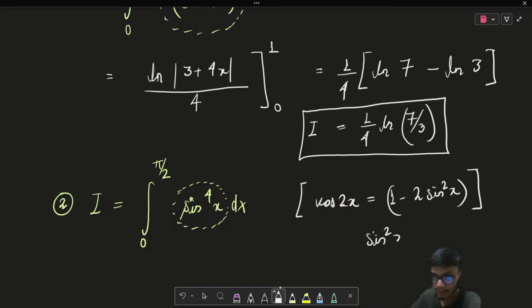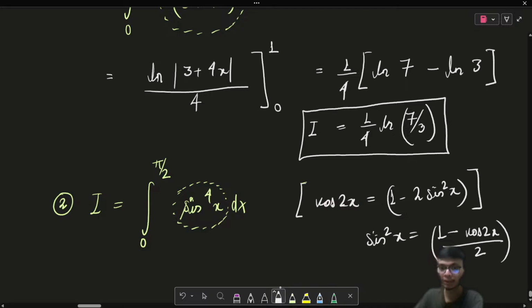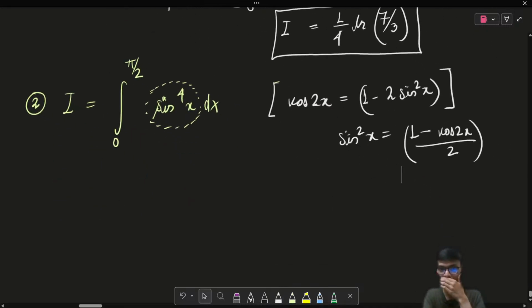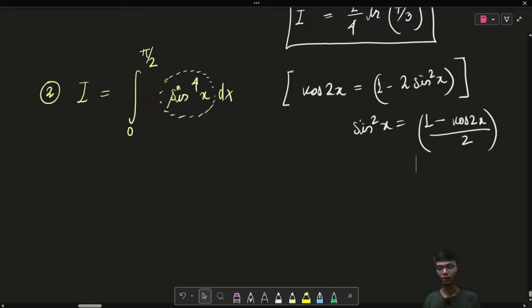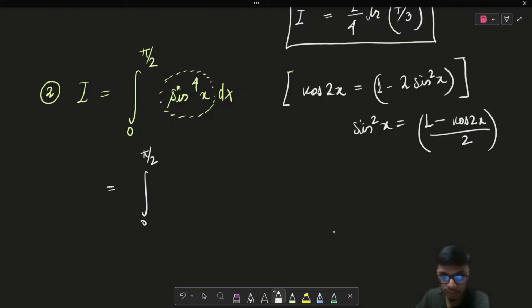So from here I can write sine square x as 1 minus cos 2x whole divided by 2. Right? So if I use that relation over here, I can simplify this integral. I can write sine to the power 4 as sine square x whole square of it, right?